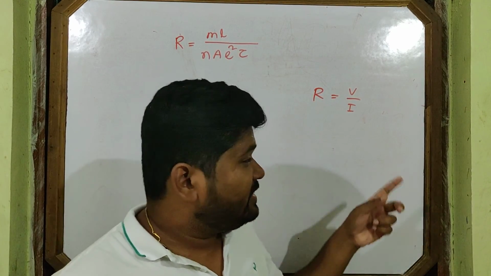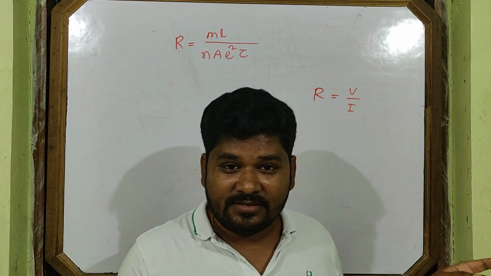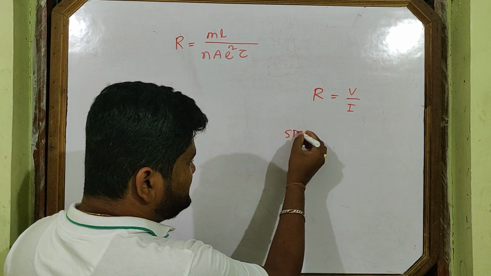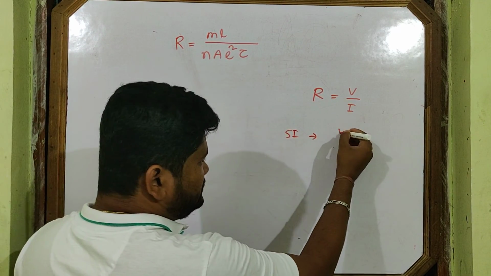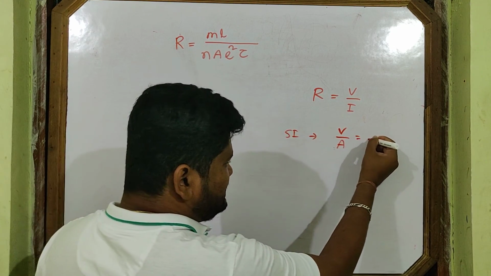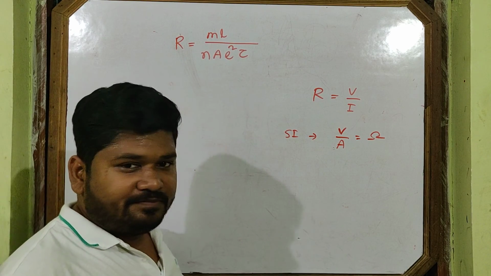Now let's discuss. It is a scalar quantity. Then what is its SI unit? Volt per ampere, a very famous unit, that is ohm.